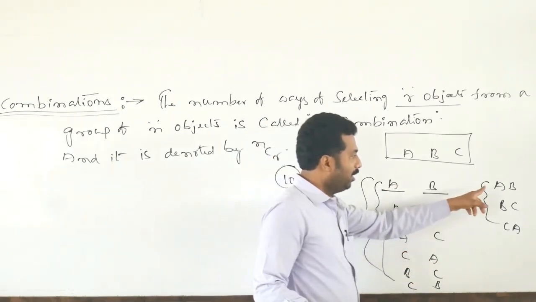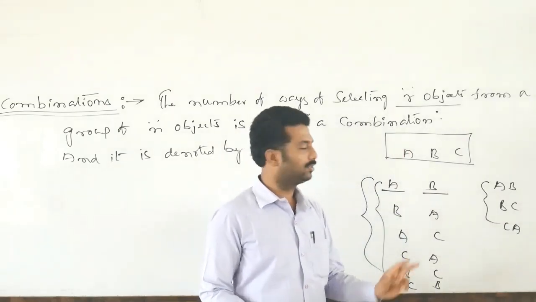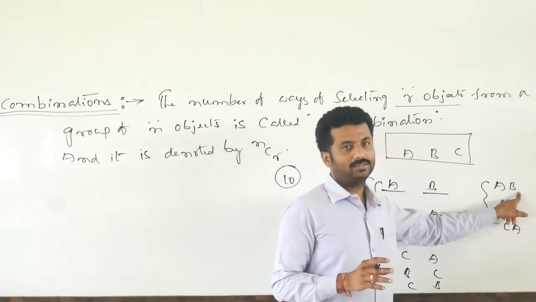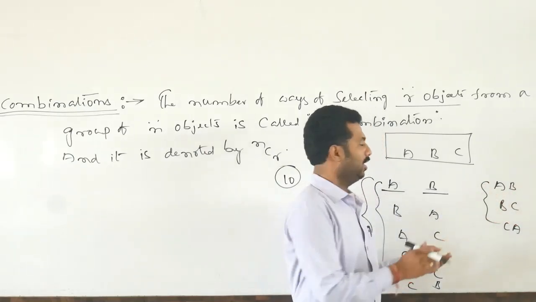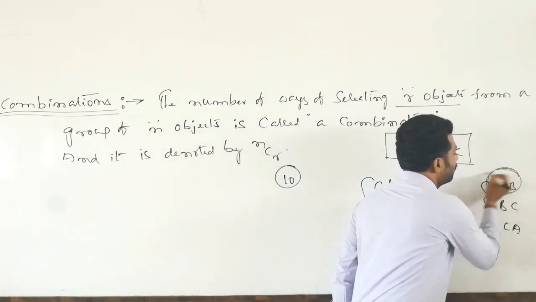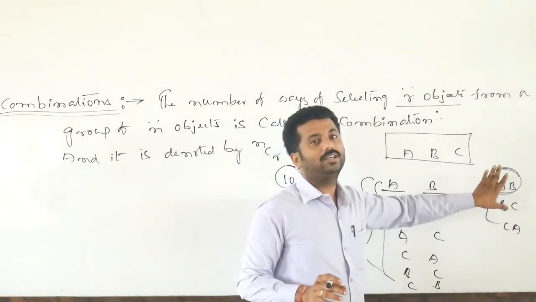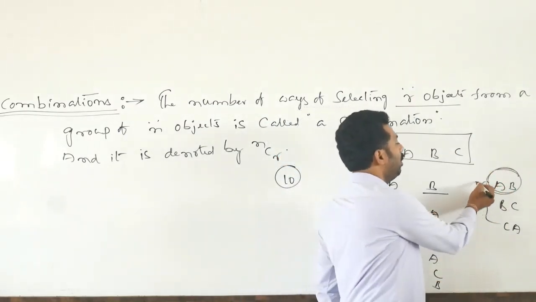But here, whether AB or BA, the selection is the same. First shirt to pant, shirt to pant, that is the combination. We cannot arrange again pant to shirt like that. It is only selecting the objects. We are not giving importance to the placement or position of the object. So that is called combination.